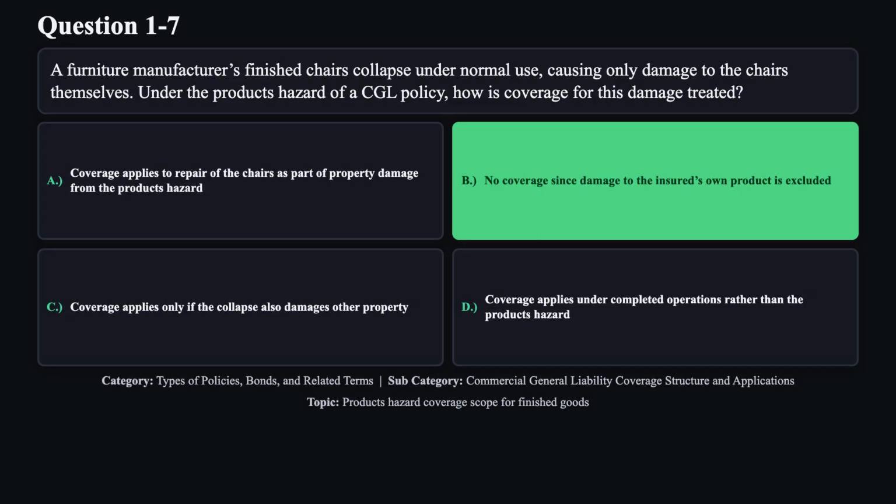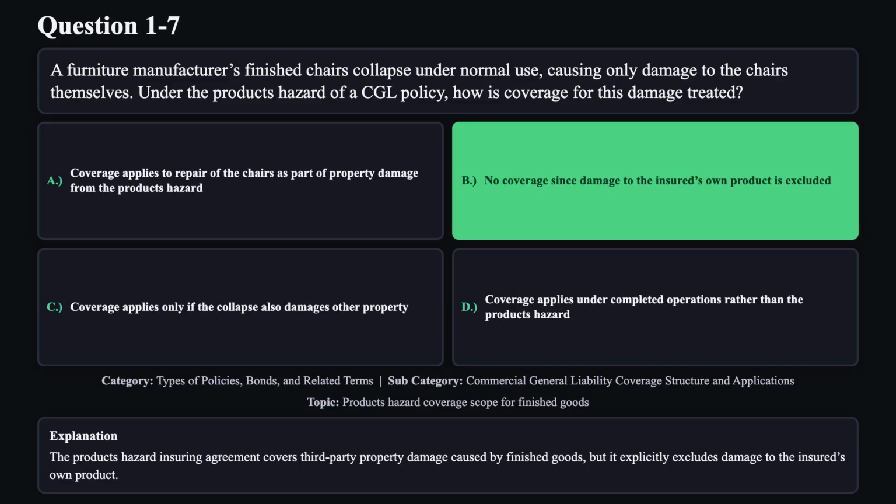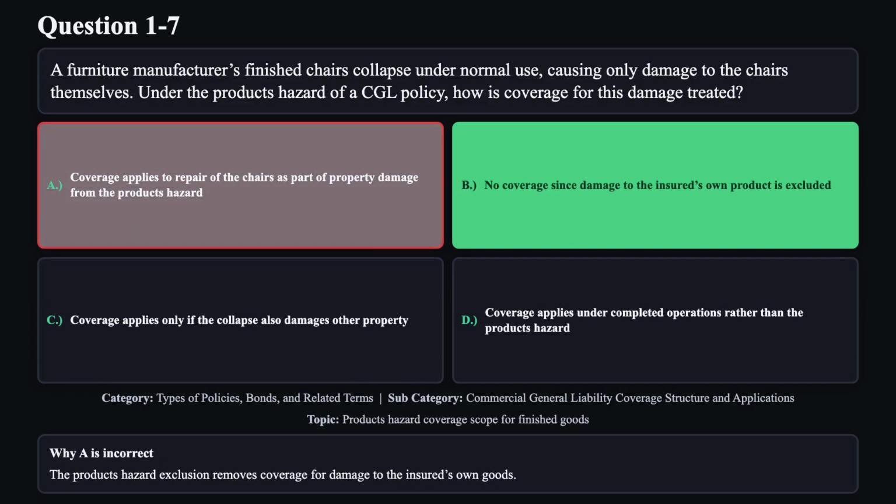The correct answer is B. The products hazard insuring agreement covers third-party property damage caused by finished goods, but it explicitly excludes damage to the insured's own product. Reason A is not correct. The products hazard exclusion removes coverage for damage to the insured's own goods.